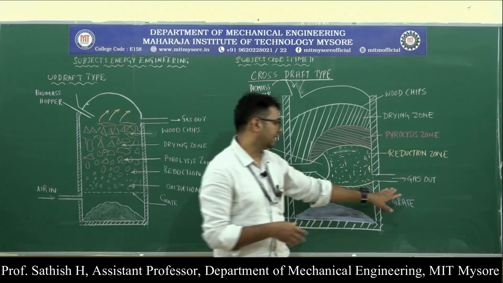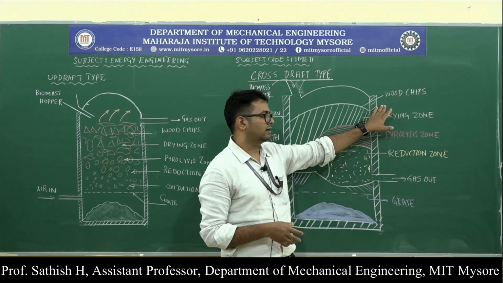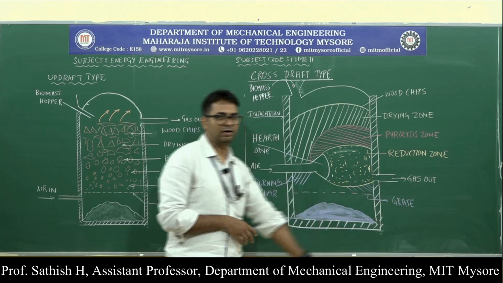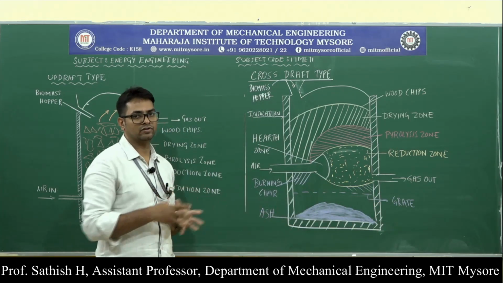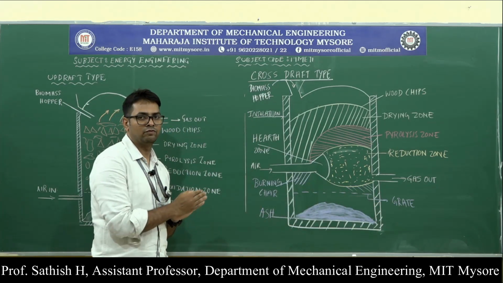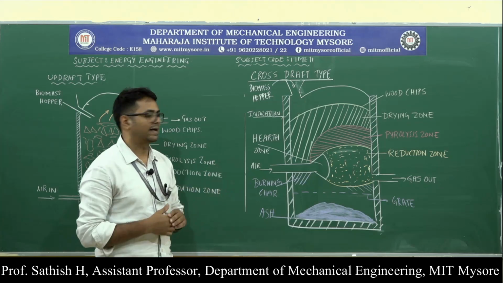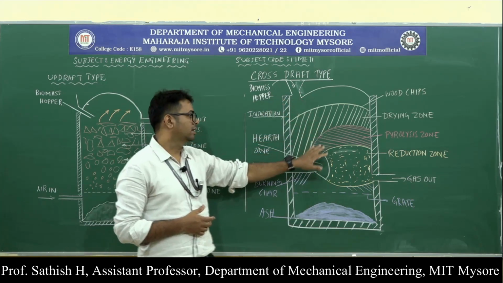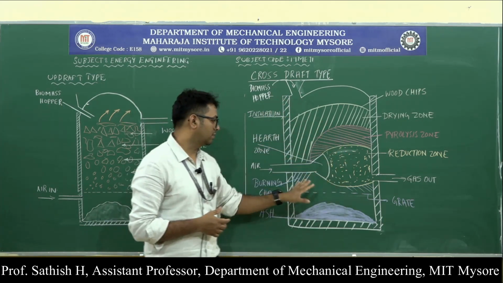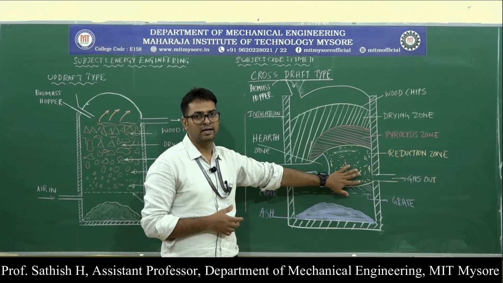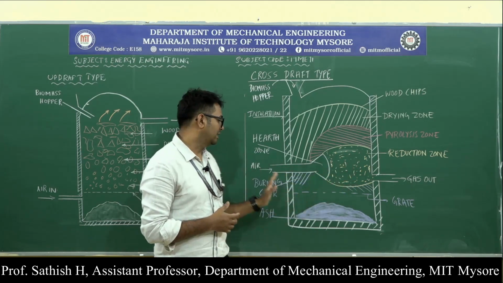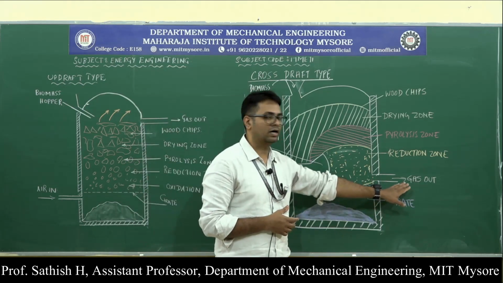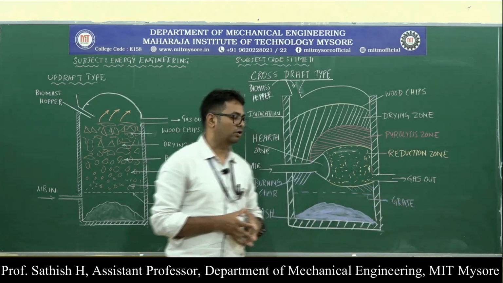So in the crossdraft gasifier, we have a similar setup actually, but the gas outlet is shifted to exactly the opposite side of where the air is taken in. That is why it is called a crossdraft. The air will flow across this gasifier. Here also we take the biomass through the hopper, and the combustion and reduction processes are happening at almost the same location. And whatever air is taken in, the producer gases are going out at this point, where the outlet is there.